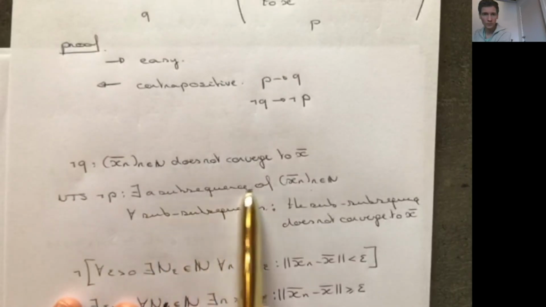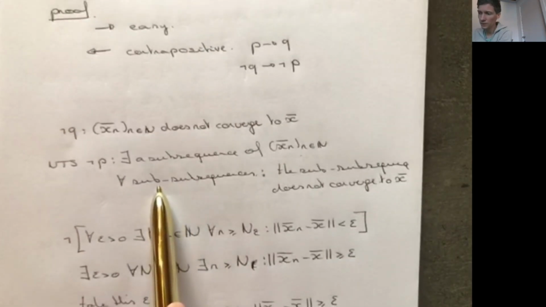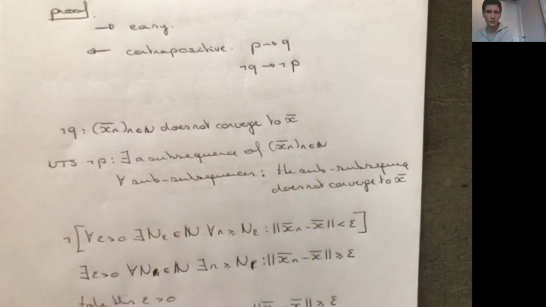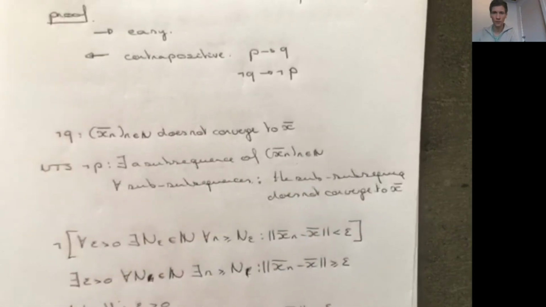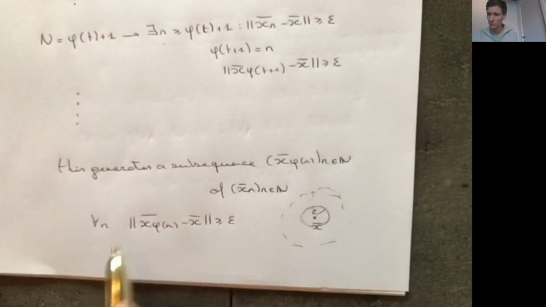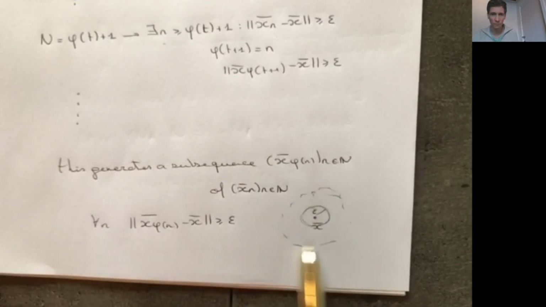So I have created a subsequence, this x_phi_n. And I have to show that every subsequence of this sequence does not converge to x. Well, this is obviously true. If I take a subsequence of the sequence, then it will always be epsilon far away from x. So it's impossible to converge to x.